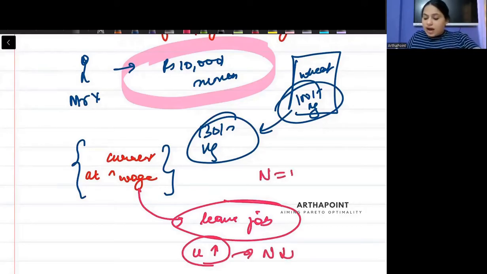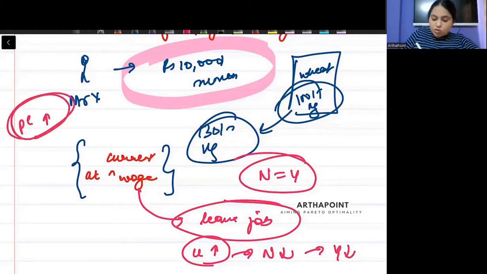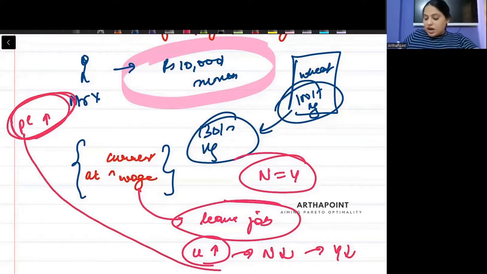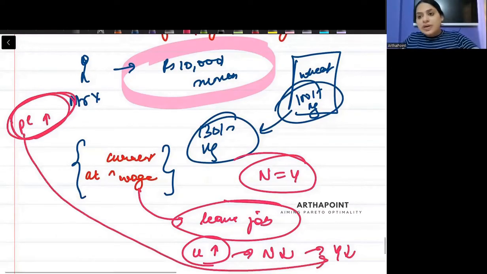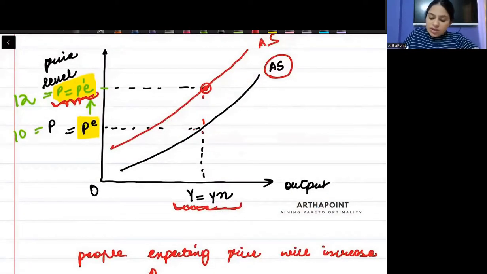But employment ही output था. The number of people employed was equal to output. So output will start decreasing. So when people started forming that price is going to increase, then output started to decrease. So output decrease होने का क्या मतलब हुआ? That the AS curve is shifting backward.